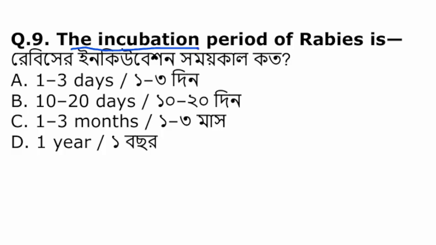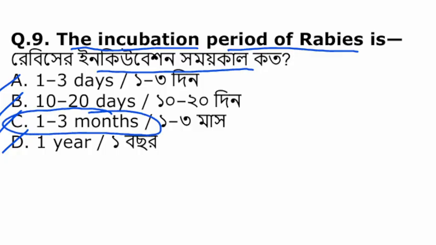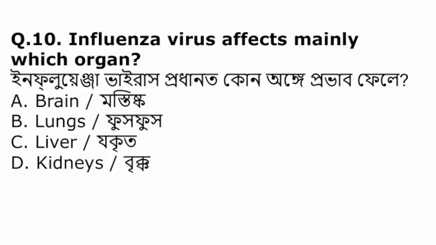The incubation period of rabies is: 1 to 3 days, 10 to 20 days, 1 to 3 months or 1 year. The incubation period of rabies is 1 to 3 months depending on the site of bite. Influenza virus affects mainly which organ?